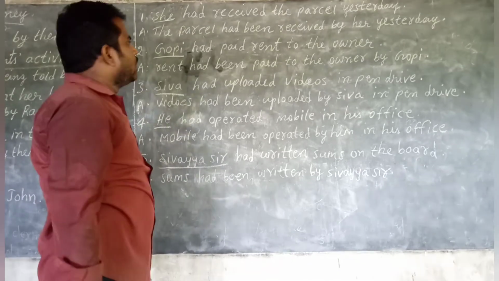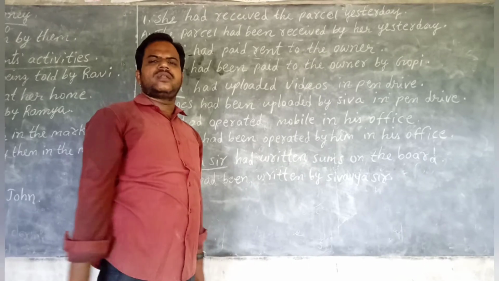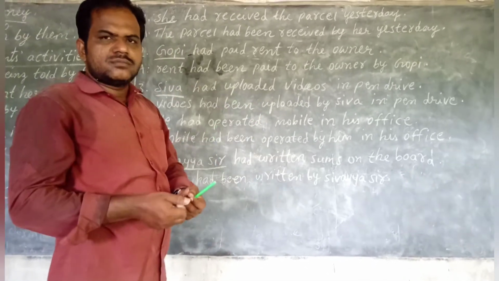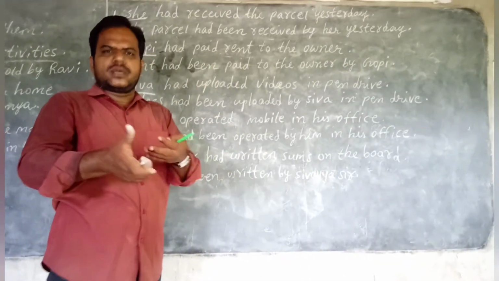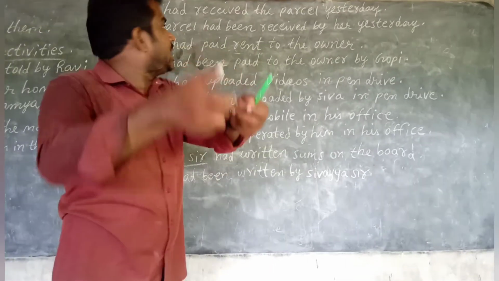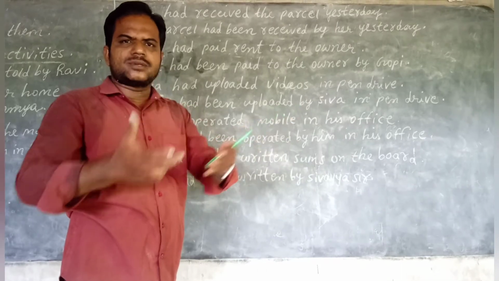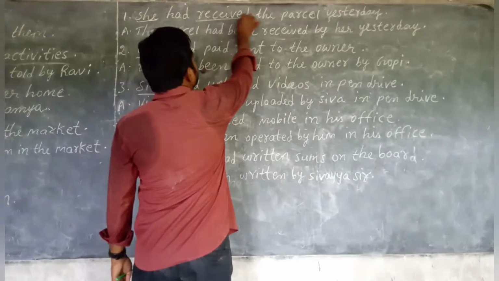Yes, children. Okay. So verb is nothing but action. Action means some work. Received is an action. She had received the parcel. That means with the hands, is action there or not? So that's why this is the verb.